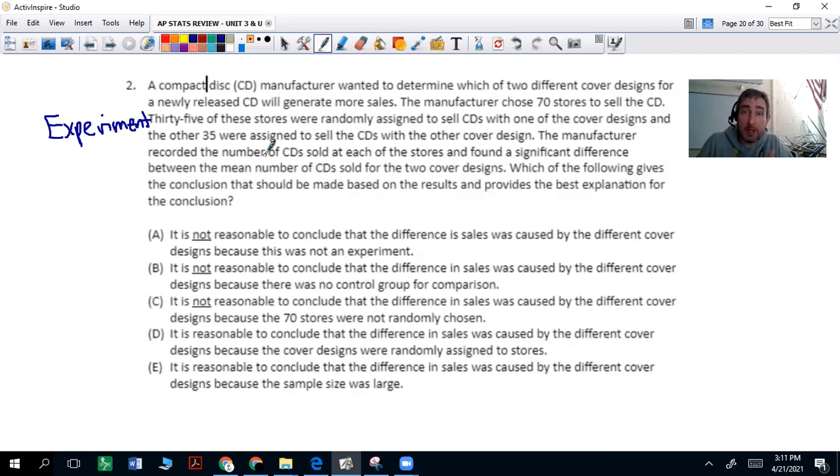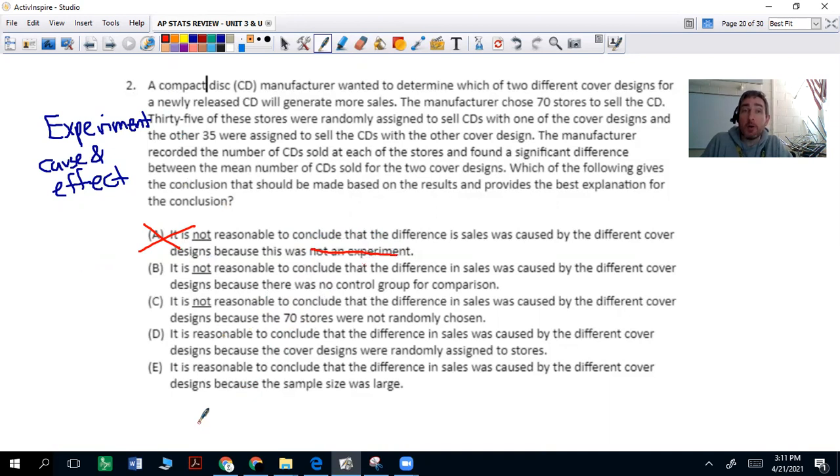So in an experiment, you can determine cause and effect. You can say, hey, one thing causes the other if you have the data to prove it from the experiment. All right, so with that in mind, let's go through these answer choices. Letter A, it is not reasonable to conclude that the difference in sales was caused by the different cover designs because this was not an experiment. Well, that goes against what we just said, right? It was an experiment.